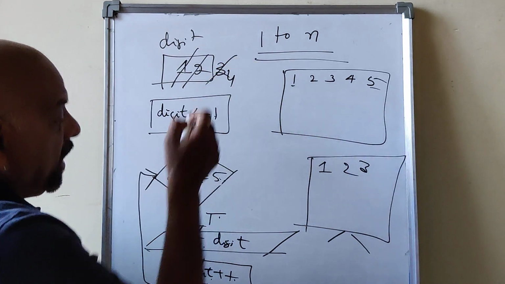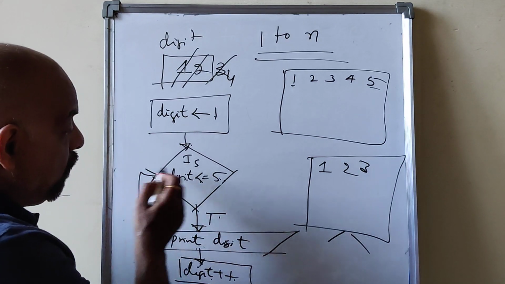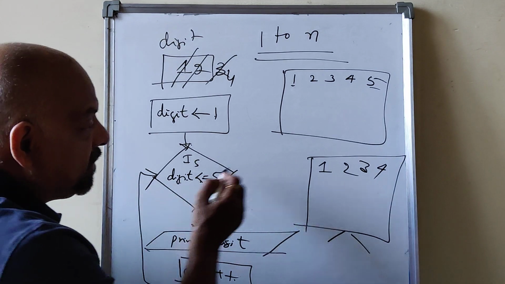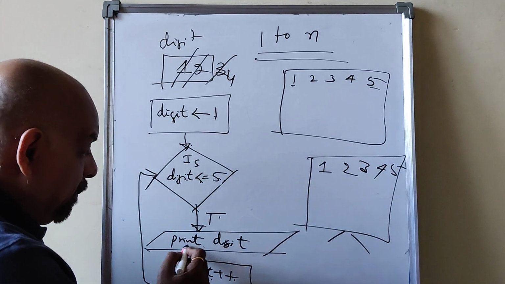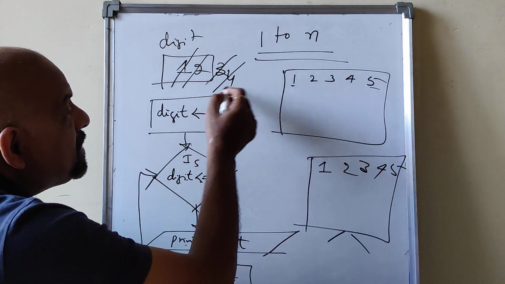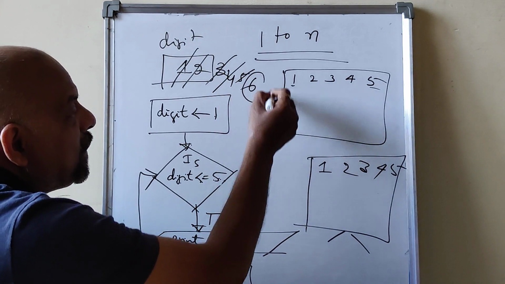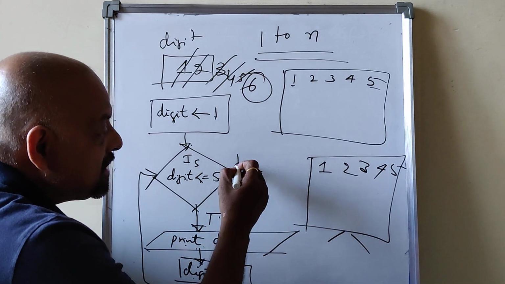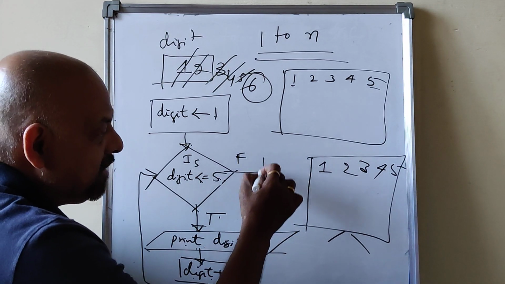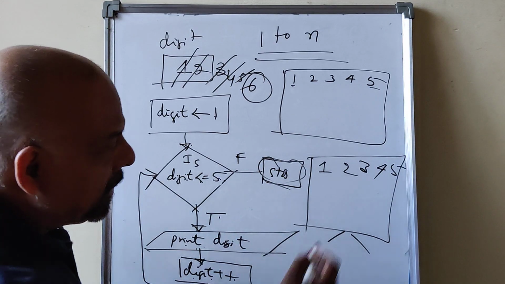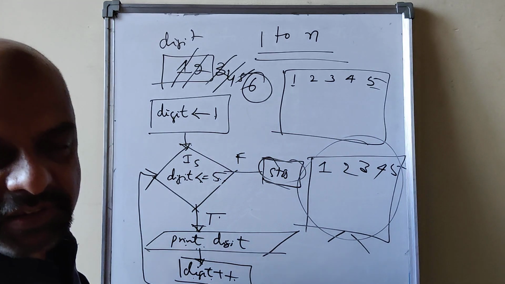This becomes 4. Every time I am incrementing that. 4 less than or equal to 5 is true. 4 will be printed. Again 5, 5 less than or equal to 5 is true. Again 5 will be printed. Digit plus plus, this becomes 6. Once this becomes 6, 6 less than or equal to 5 is false. Then you stop. That's all. Exit. Your job is done, no? Printing the digits on the monitor.